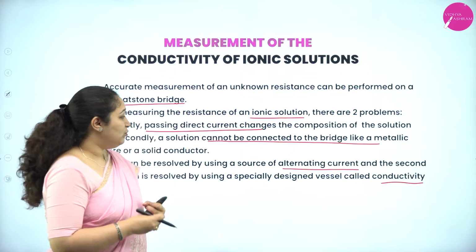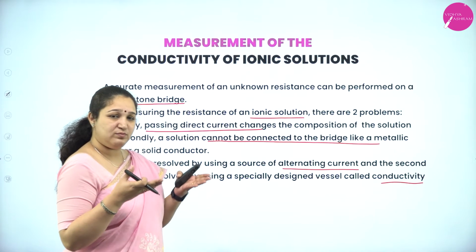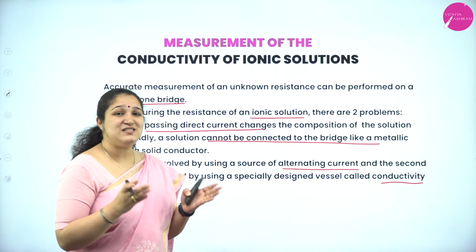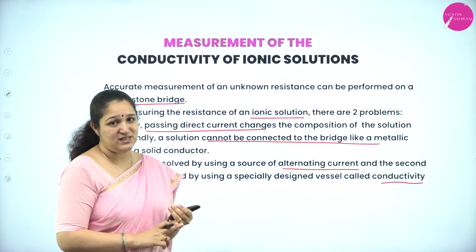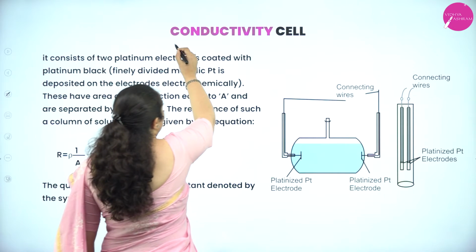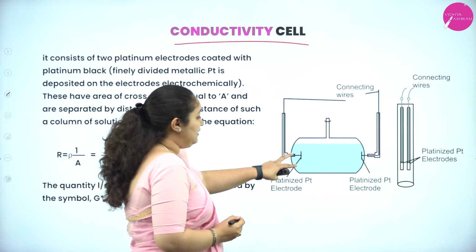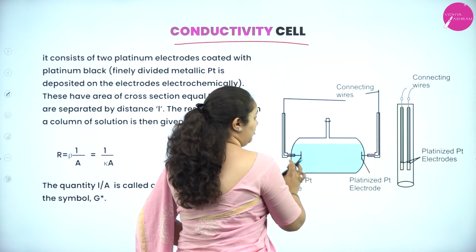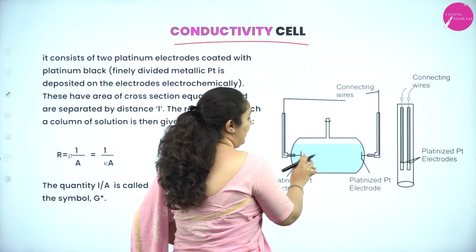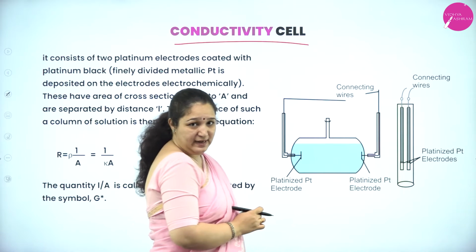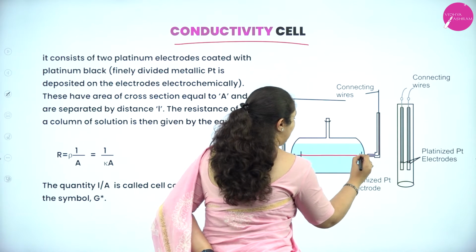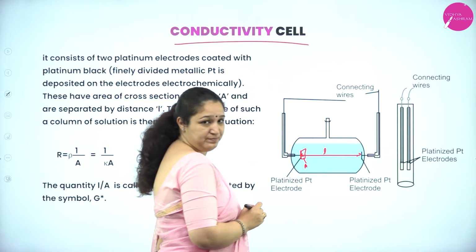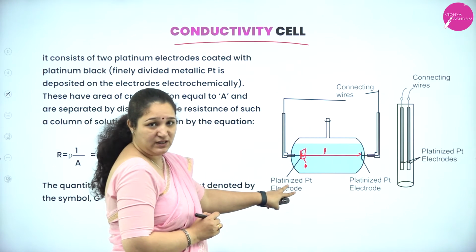Second thing, as we cannot connect the ionic solution directly like a metal, we are using a device called the conductivity cell. Now, what is this conductivity cell? See, the conductivity cell contains two electrodes. It has a glass vessel with an opening, and it has got two platinum electrodes. The length between the platinum electrodes is L, and the area of cross section is taken as A. This is one type of conductivity cell.